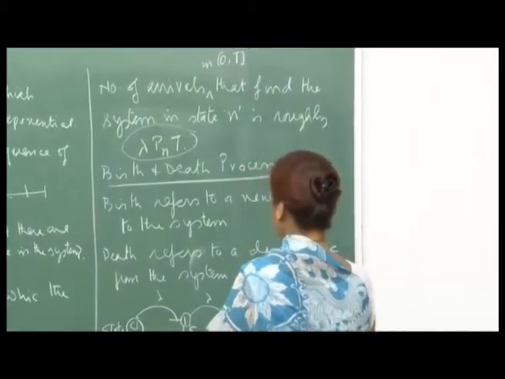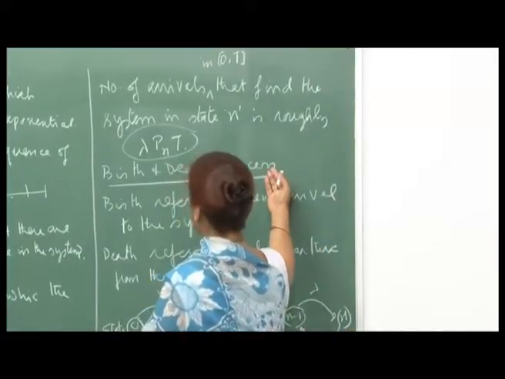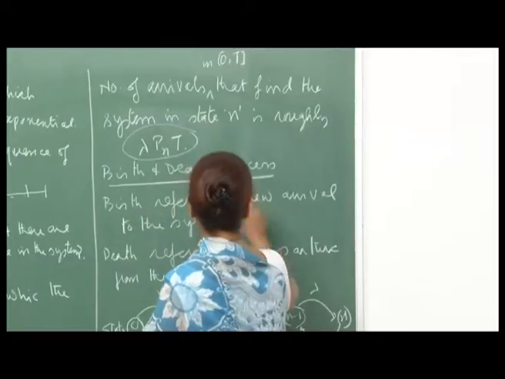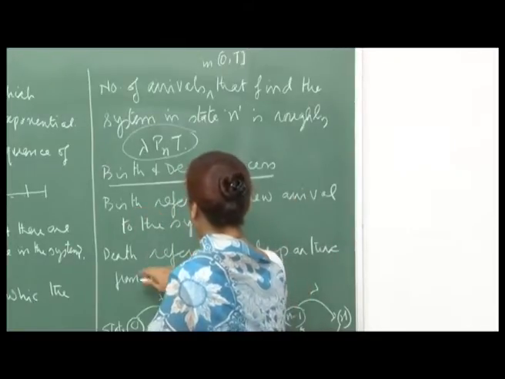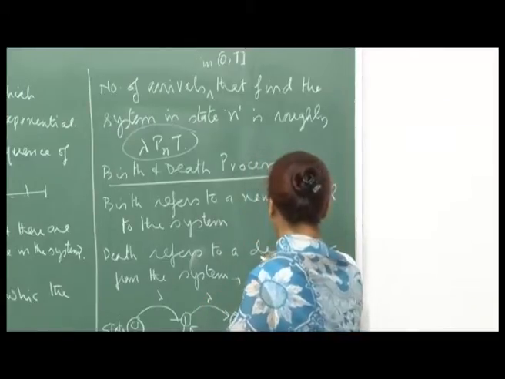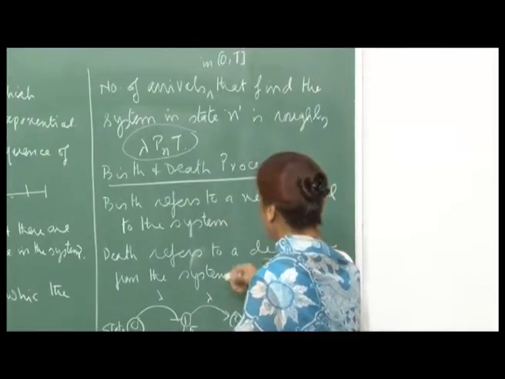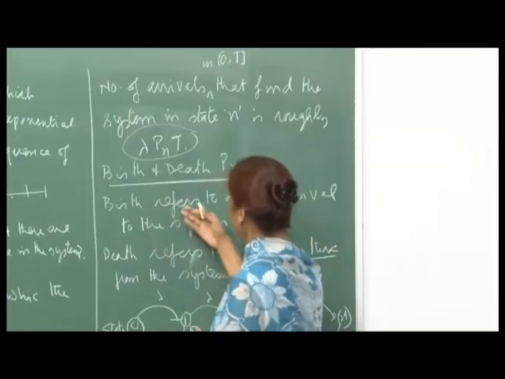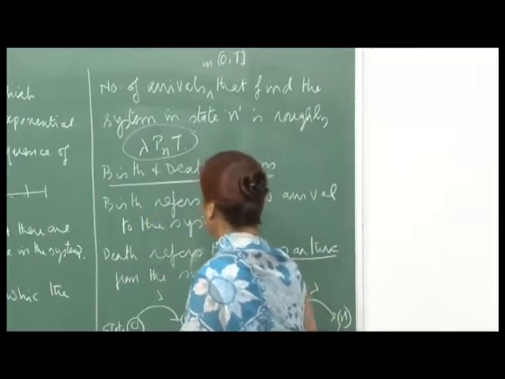Okay. This is also called a birth and death process, because birth refers to a new arrival to the system, and a death refers to a departure from the system. So, each departure is treated as a death, and each new arrival is treated as a birth.